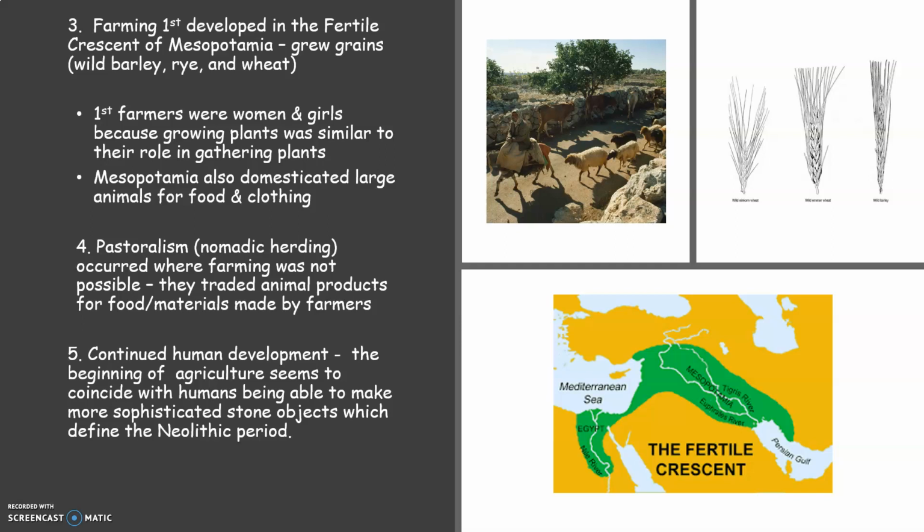The beginning of agriculture seems to coincide with humans being able to make more sophisticated stone objects, which defined the Neolithic period. So we got better at making stone tools, much more sophisticated than ones during the Paleolithic time. And so that also seems to correspond to the beginnings of agriculture.